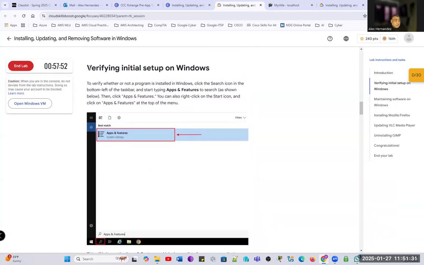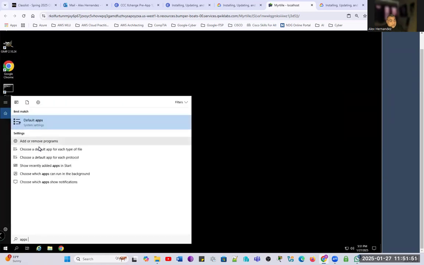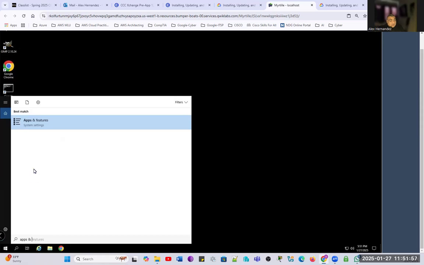We need to verify the initial setup. For this, we need to go to the search in the taskbar and start typing apps and features. So we'll go ahead to the search button and type apps, and we should get here the apps and features. And there you go.